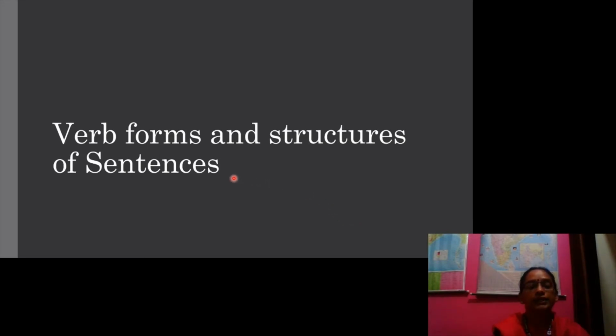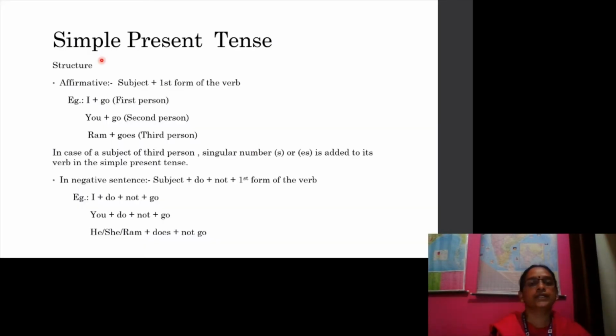Let us study in detail verb forms and structures of sentences. In simple present tense structure, affirmative sentence or positive sentence: subject plus first form of the verb. Examples: I go in first person. If first person is in plural, we go.